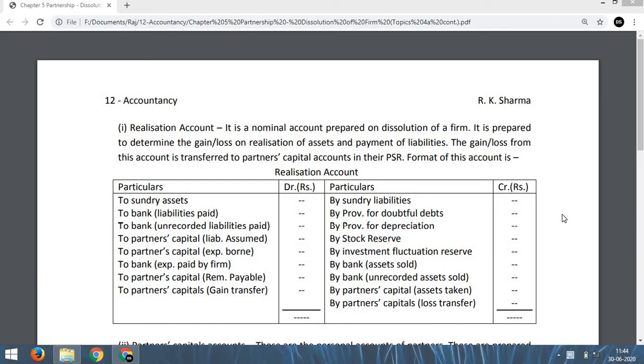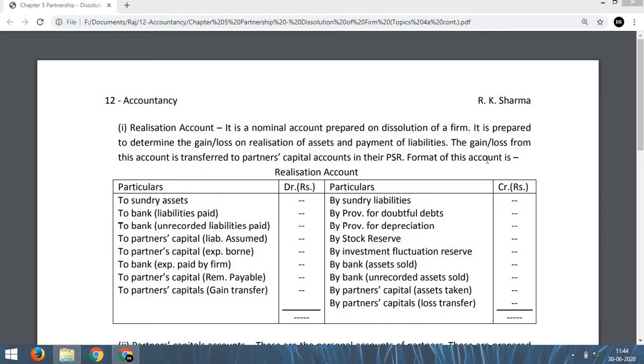But when the books of the firm are to be closed, we have to open 3 accounts. That means we have to maintain 3 accounts for realization of assets, for settlement of liabilities, for finding the profit or loss on realization, and to settle the accounts of the partners.